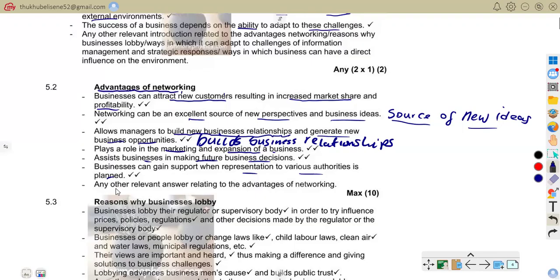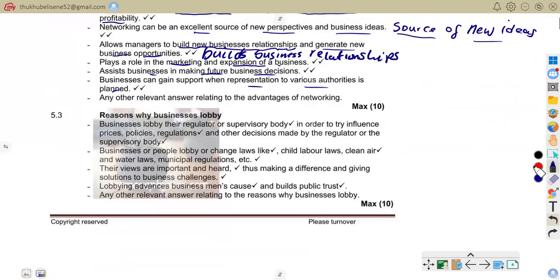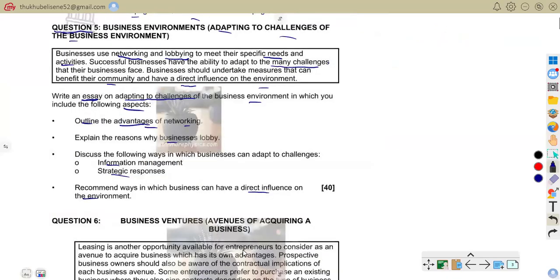So now let us go to another aspect. We were asked to give reasons why business lobby. Remember, when you're talking about lobby, this is where individuals and businesses can influence a government to change its policies. Why do businesses lobby? Explain the reasons why businesses lobby.